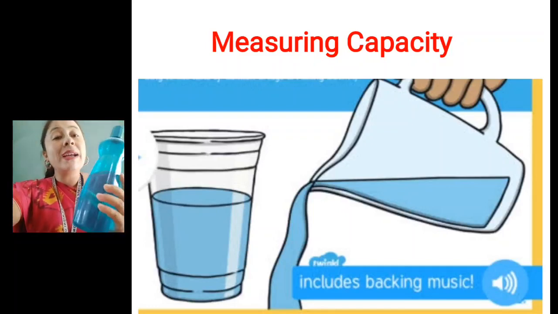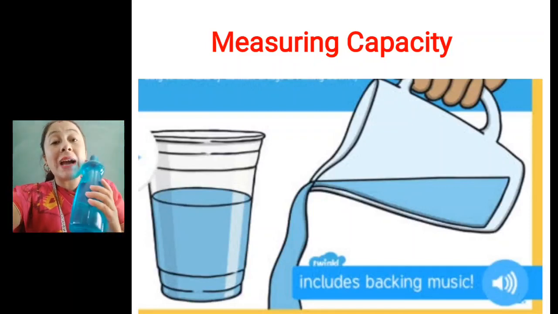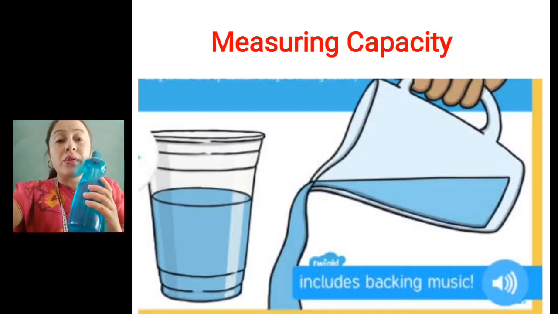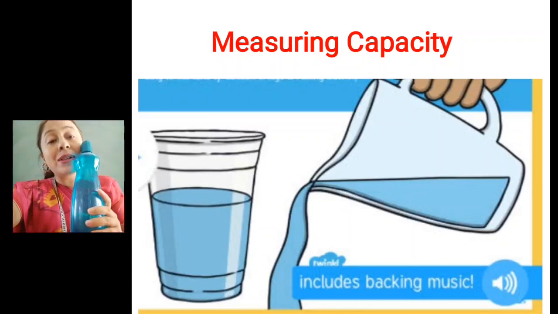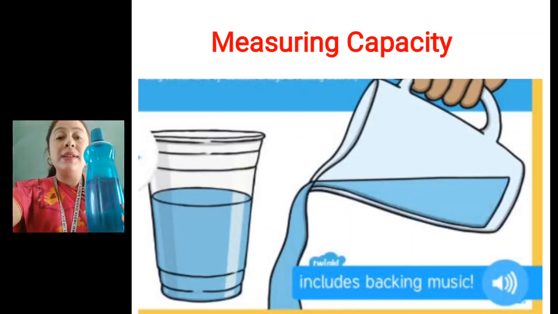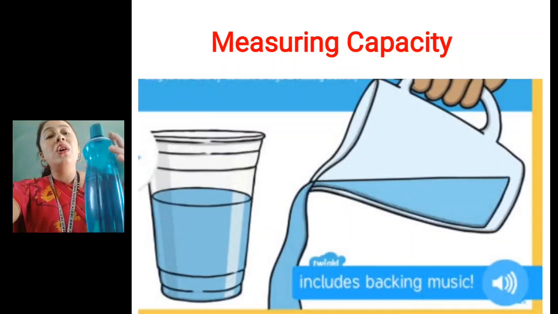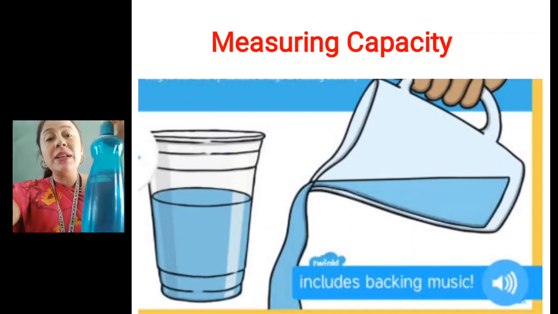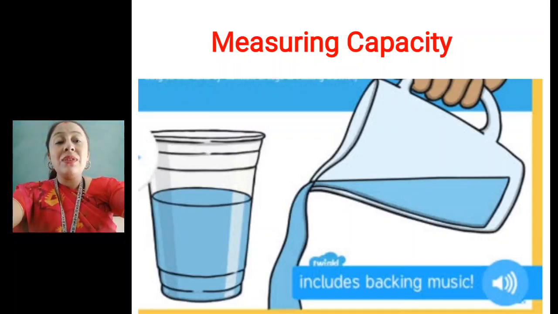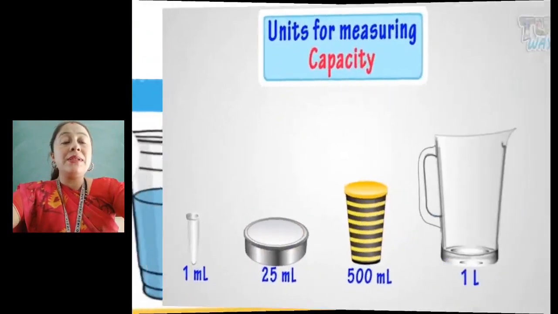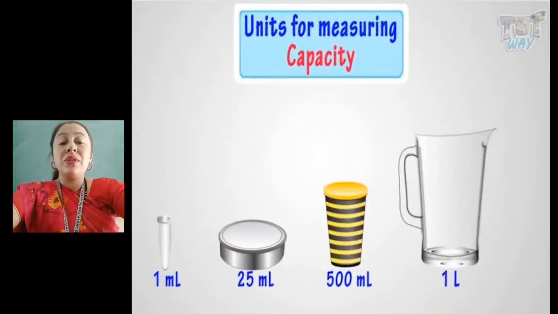When I complete drinking the water, I will say that I have drunk 1 liter of water. If I drink 2 bottles, I will say I have drunk 2 liters of water. So all these liquids are measured. When we measure it, we say we are measuring the capacity of the container. Let us see what is capacity and what are the units for measuring capacity.